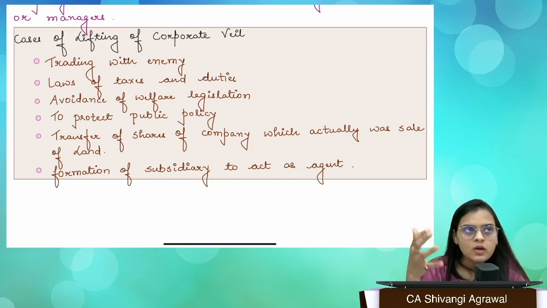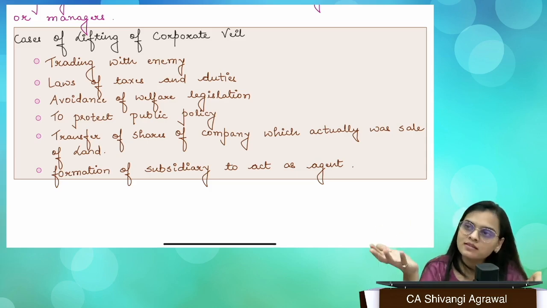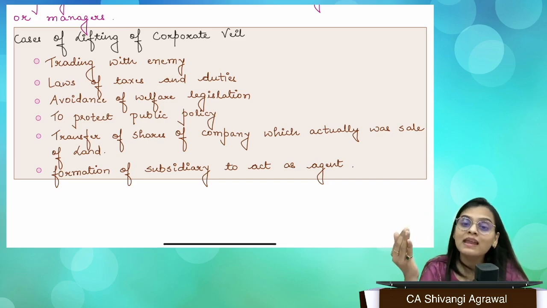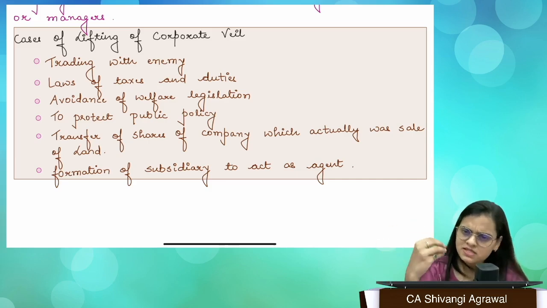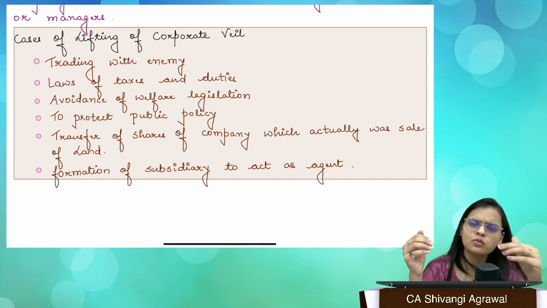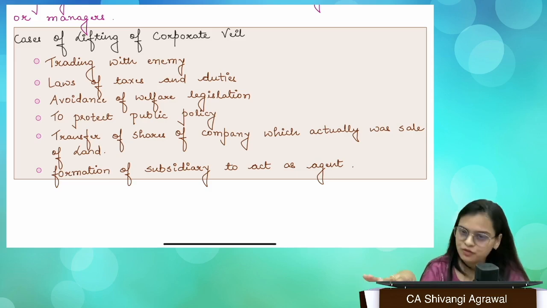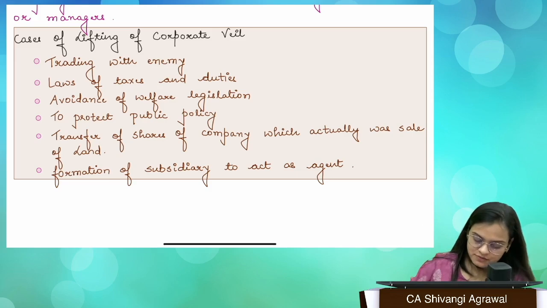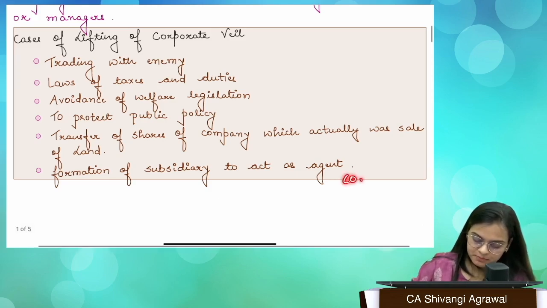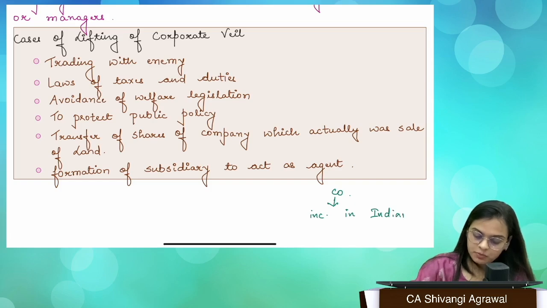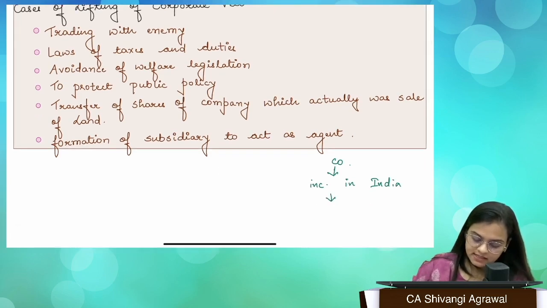When there is a war, or when one country is not at peace with the other country, all the persons and all the entities of that other country become our enemy, right? So we are not supposed to contract with them. For example, if India is at war with China, or with Pakistan, whatever it is, these rules apply during the tenure of war. Now you have to understand one basic thing: there is a company which is incorporated in India. So ideally it is an Indian company.